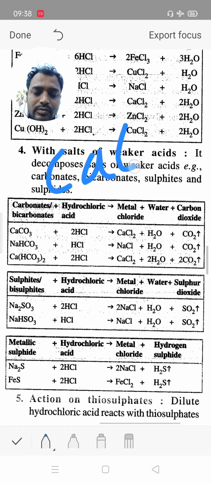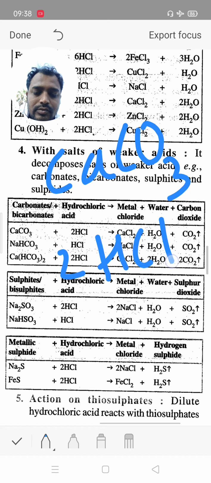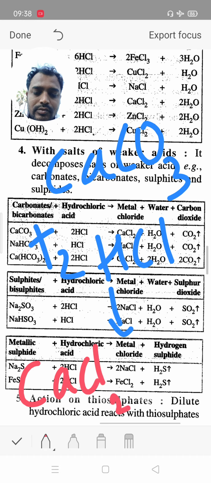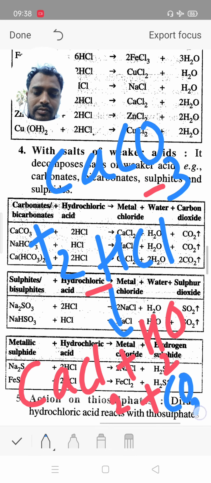When calcium carbonate reacts with 2 times HCl, calcium combines with Cl to give calcium chloride as a salt, 2 hydrogen with oxygen give water, and there is 1 carbon and 2 oxygen, so it evolves carbon dioxide gas.